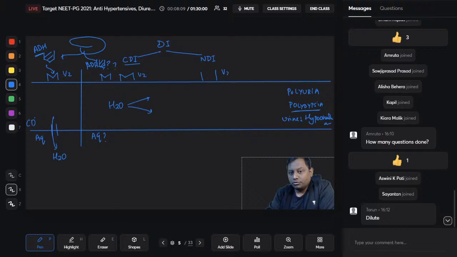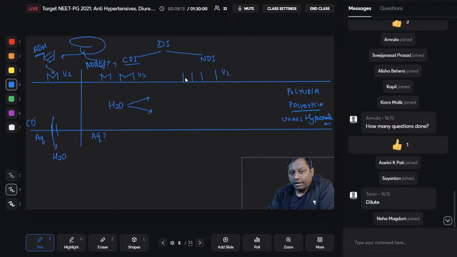What happens in nephrogenic diabetes insipidus, please pay attention: this is the receptor, the V2 receptor, and compare it with the V2 receptor that I have drawn earlier, right? There is a resistance of the V2 receptor. This V2 receptor itself is not working. There is enough ADH coming from the brain. The brain is giving a normal amount of ADH. Vasopressin is coming normally. The name itself is antidiuretic. So an ample amount of antidiuretic hormone is coming from the posterior pituitary, but this receptor itself is resistant.